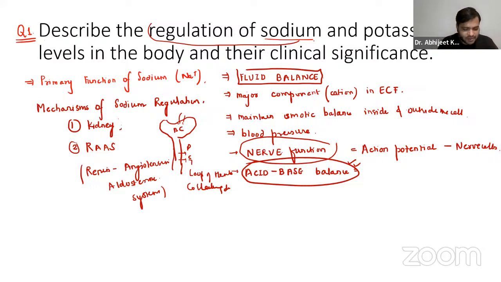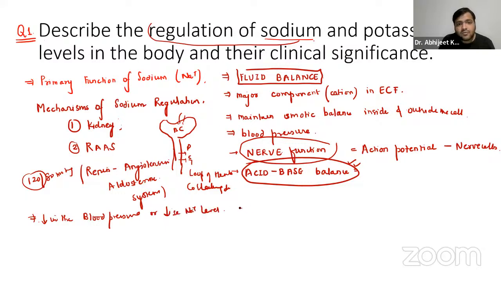Let us assume there is a decrease in blood pressure. The normal blood pressure is 120 by 80 mm of Hg, where 120 is the systolic blood pressure and 80 is the diastolic one. So if there is any decrease in the blood pressure, or decreased sodium levels, what will happen?